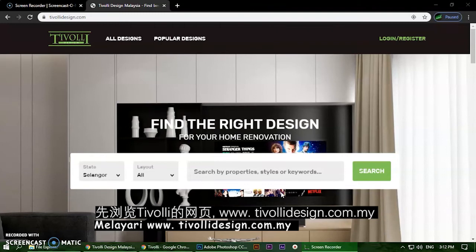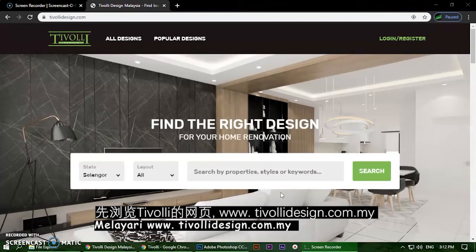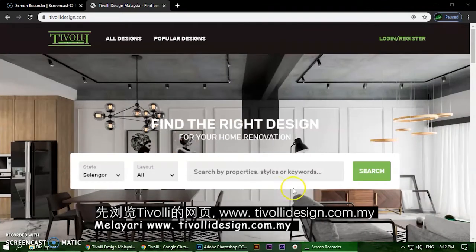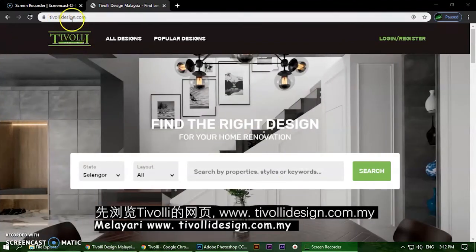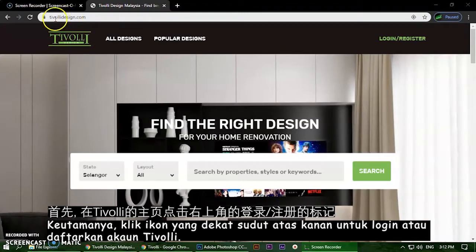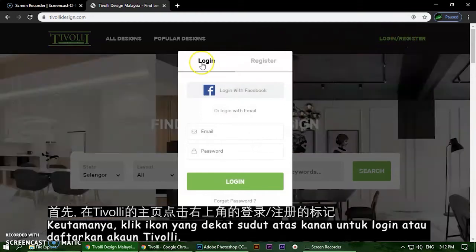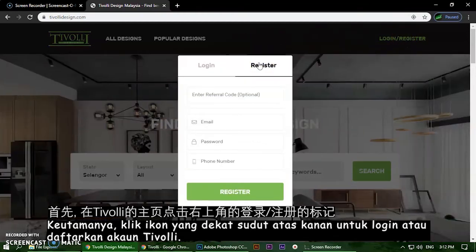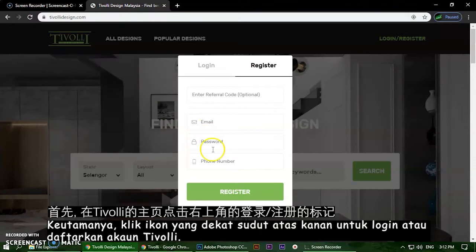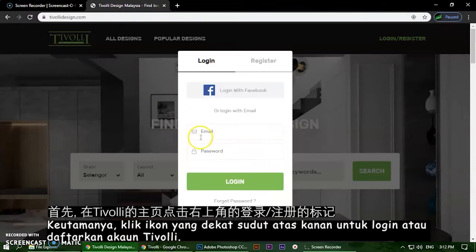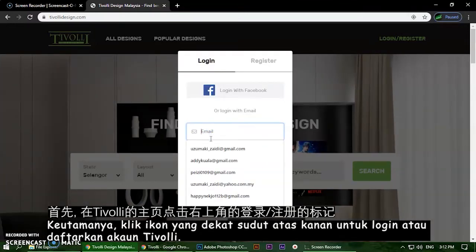Now I would like to have a demo for how to log in to the Tivolli website to purchase a cabinet. So we may go to www.tivollidesign.com or www.tivollidesign.com.my. So here is the home page. You need to go to login. You need to register under your email, your own password and your phone number. Then you can go to login. Okay, your email address and your password.